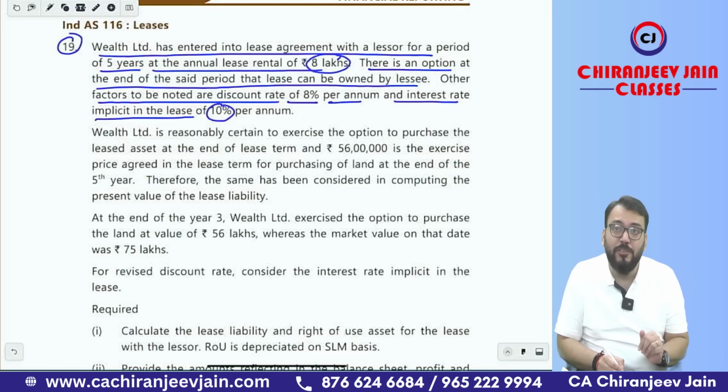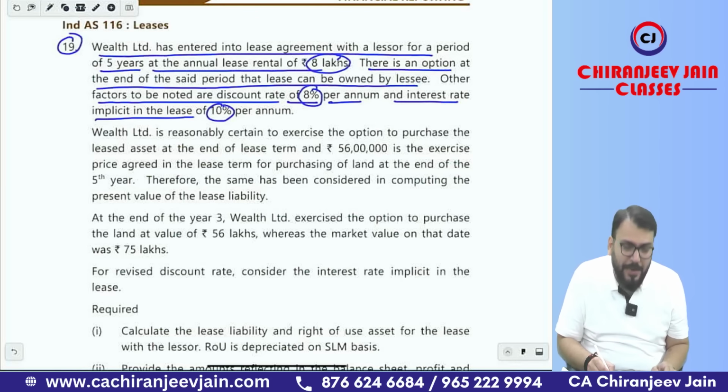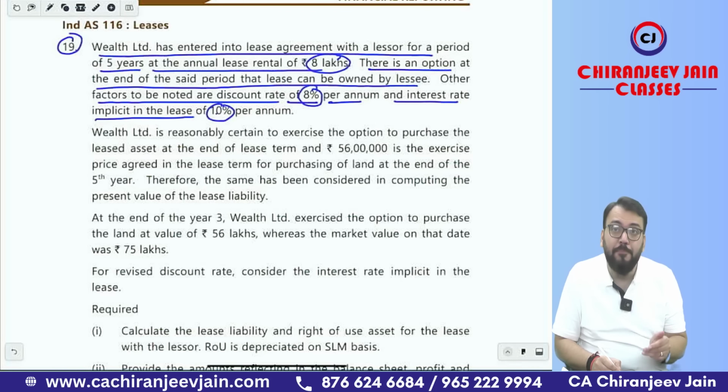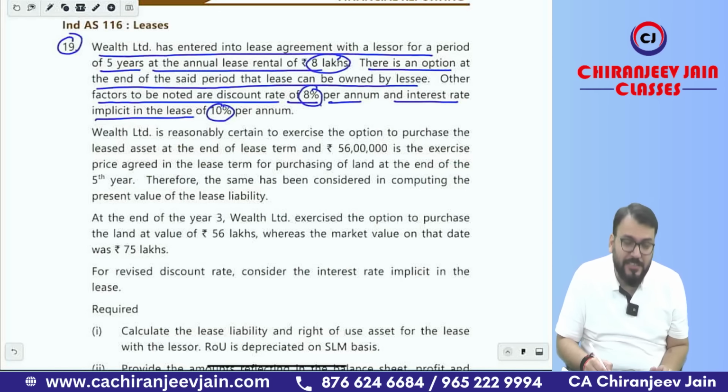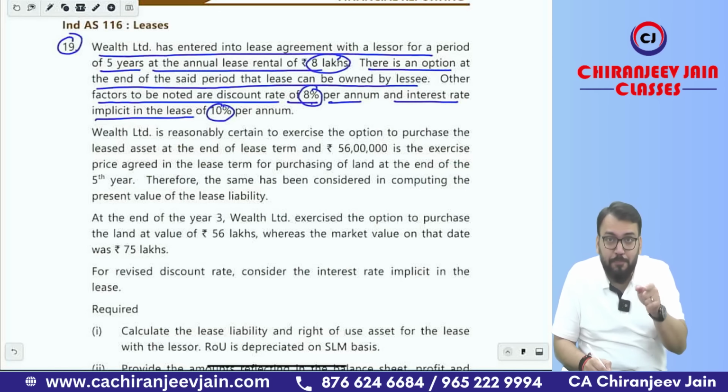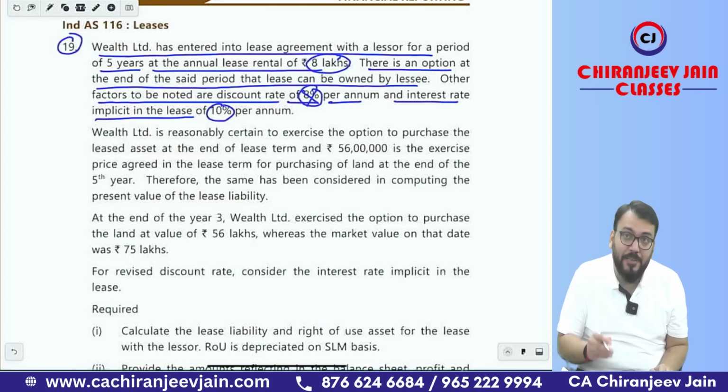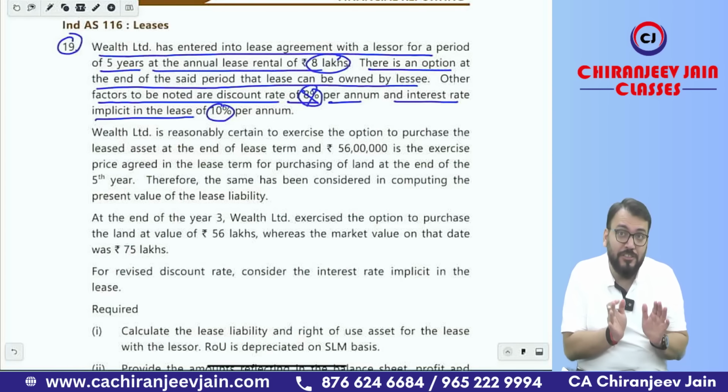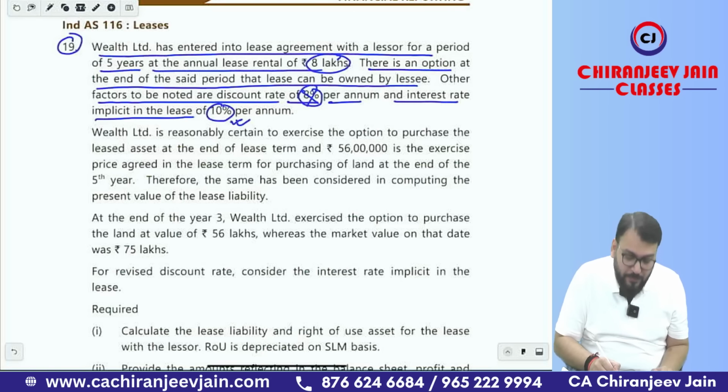You can see now they have given two discount rates. One is 8%, which might be the incremental borrowing rate of the lessee, and 10% is the interest rate implicit in the lease. Which discount rate will be applicable? Whenever the interest rate implicit in the lease is given, then that is applicable. So this is not at all relevant. This is also one good point, which is still not given in any question of the ICAI study material. So 10% will be applicable.